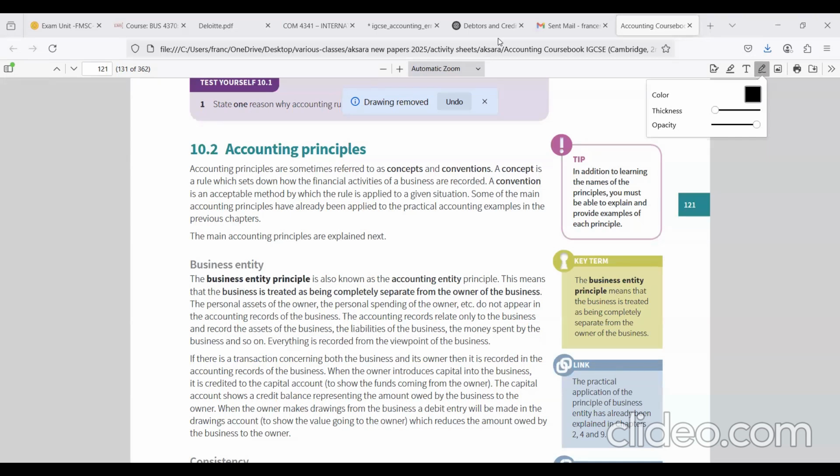Right. So, accounting principles. Now in accounting, we have so many accounting principles. The first one is the business entity concept, or business entity principle. In the business entity principle, the owner and the business are considered as two separate parties. It means in front of the law, owner and business are viewed as separate parties. Everything should be recorded from the point of view of the business.